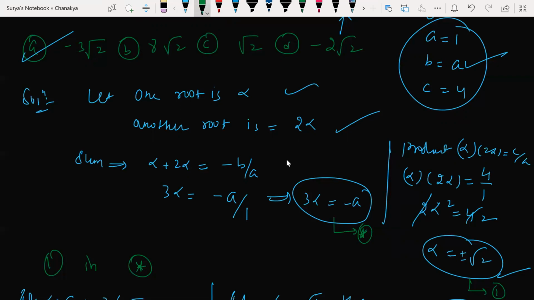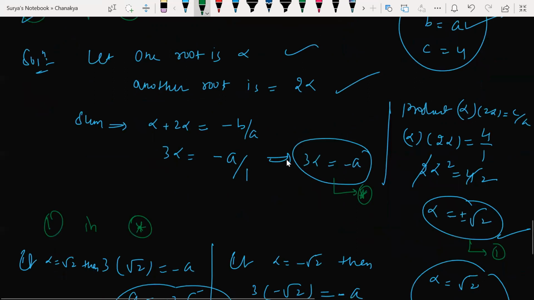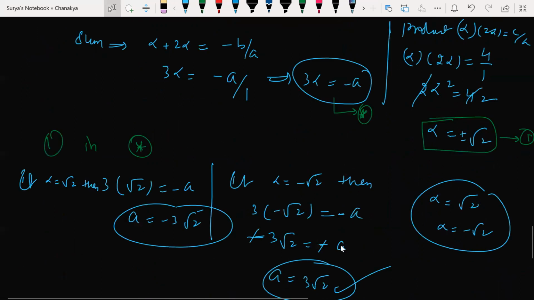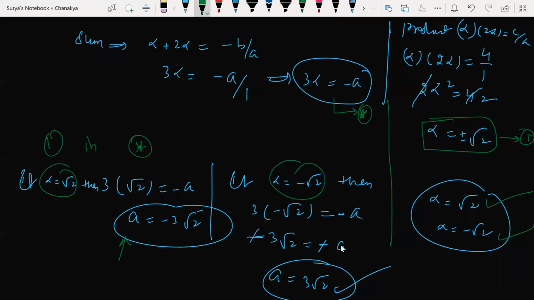As per the sum, I got this star equation, and as per the product, I got this first equation. So I used the first equation and the star equation. I just substituted equation number 1 in the star equation. So alpha is plus or minus root 2, which means alpha can be root 2 or minus root 2. If alpha is root 2, the value of a is this one. If alpha is minus root 2, the value of a is this one.